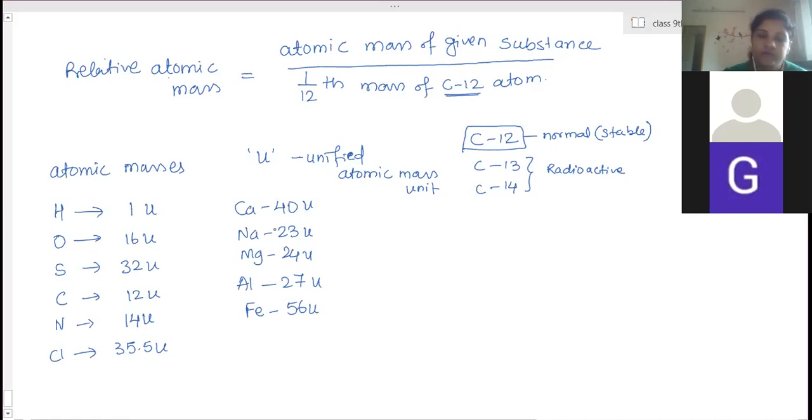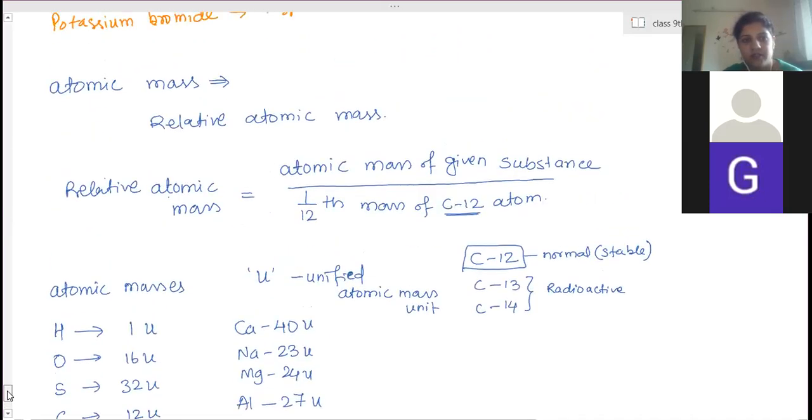Ma'am, so it means one atom of iron is equal to the mass of 56 atoms of hydrogen. Okay, so write down this relative atomic mass and the masses.